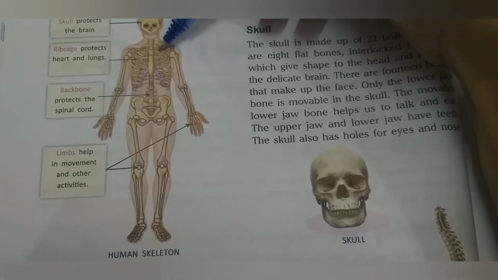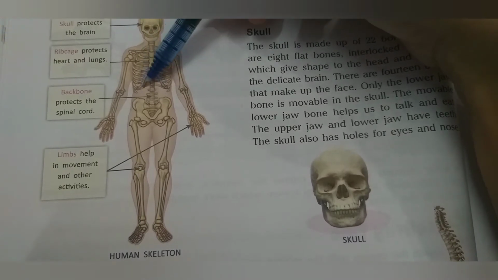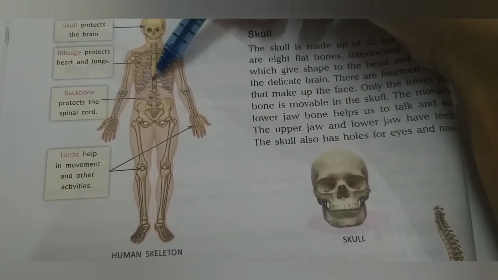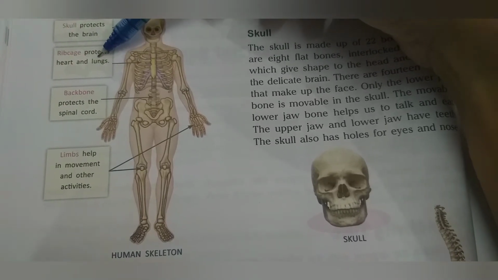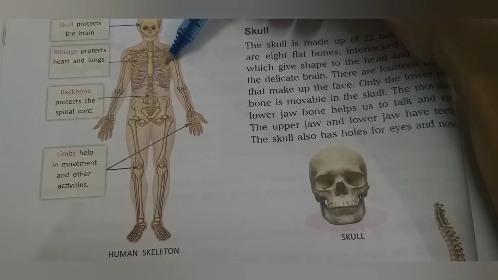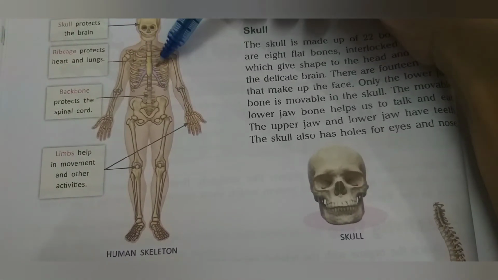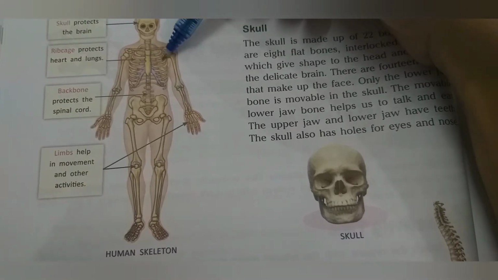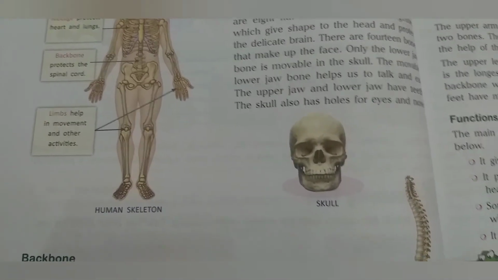Then you can see these curved bones. 12 pairs of ribs are there and we call it the rib cage. It protects our heart and lungs. As you know, lungs are present here, so they are protected by the rib cage. So let's learn more about it.